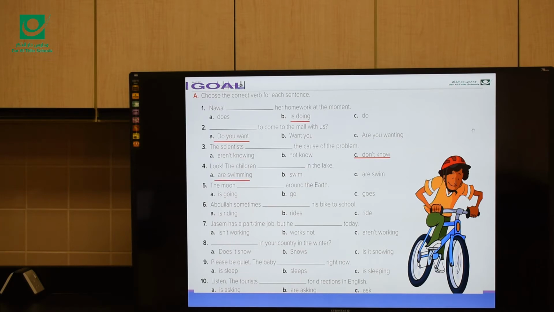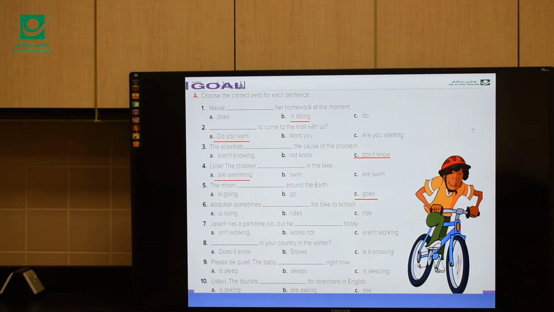Number 5. The moon ___ around the earth. This is a fact. The moon here is singular, and instead of the moon we can say it. So is going, go, or goes? What do you think? Exactly, goes. The sun goes, the moon goes, the earth goes around the sun, and so on.